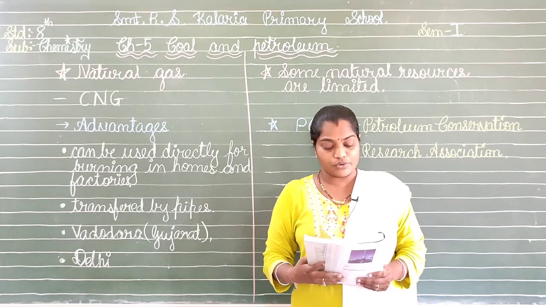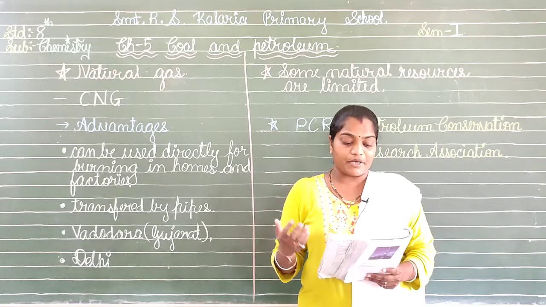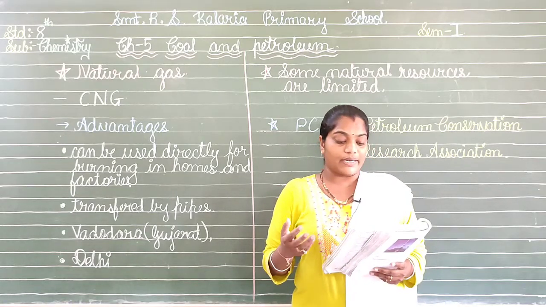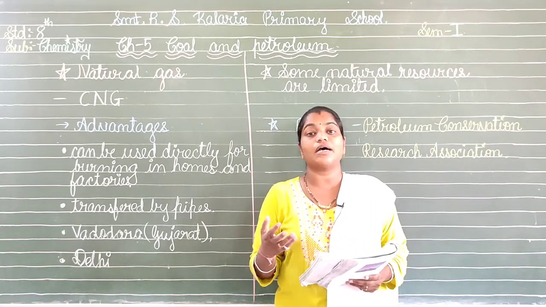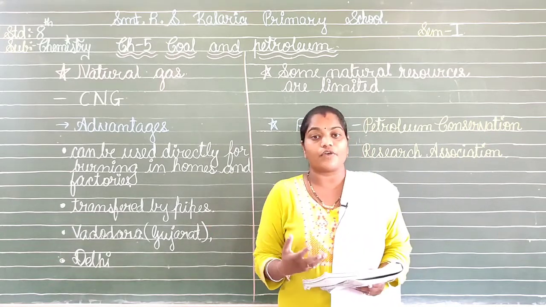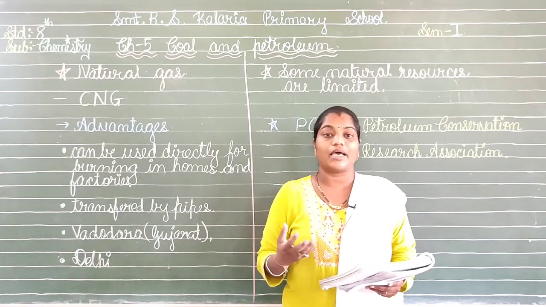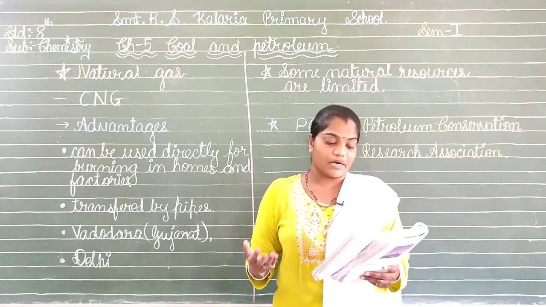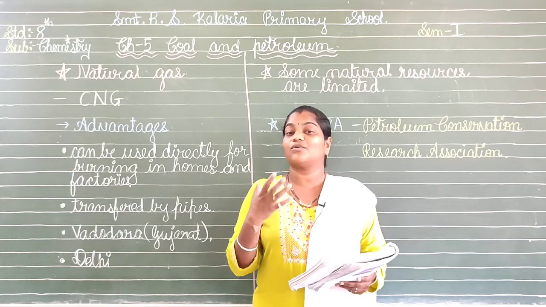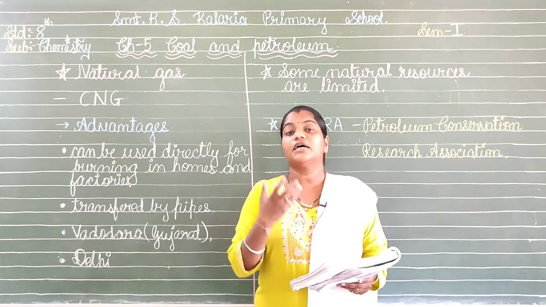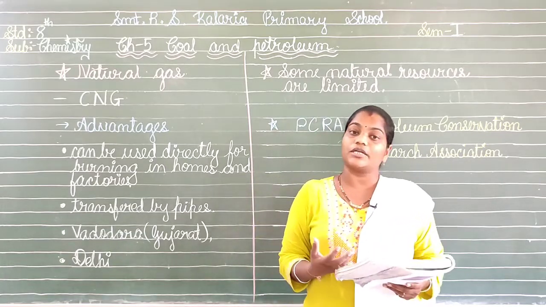They are used as the starting material for the manufacturing of many of the chemicals and the fertilizers, and India has vast reserves of natural gas. So we have a lot of sources from where we can get this natural gas in India. As the name suggests, we have Tripura, Rajasthan, Maharashtra, and the Krishna and Godavari deltas also. So we have a wide variety of sources of these natural gases in our India, and we can utilize them.